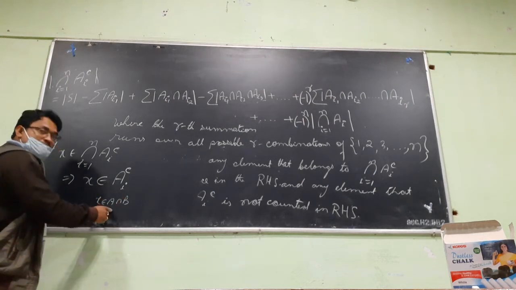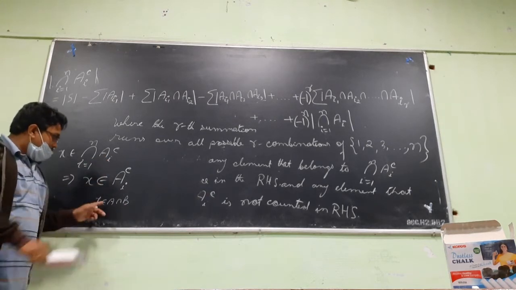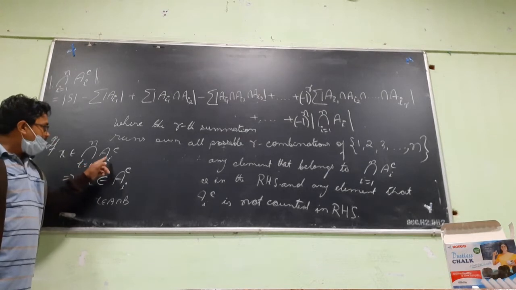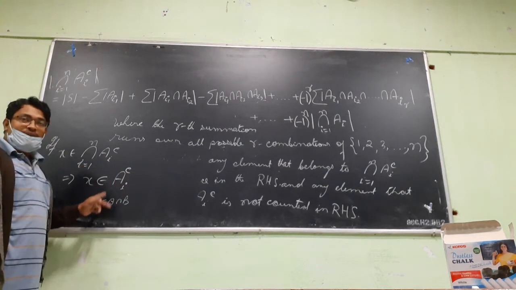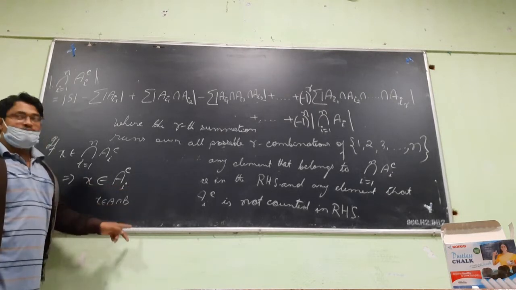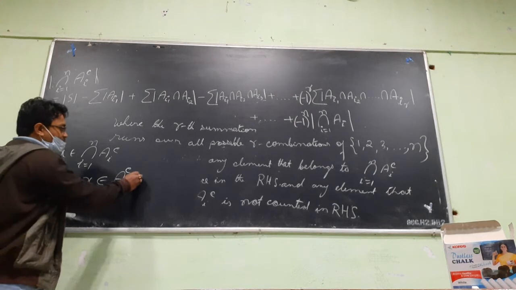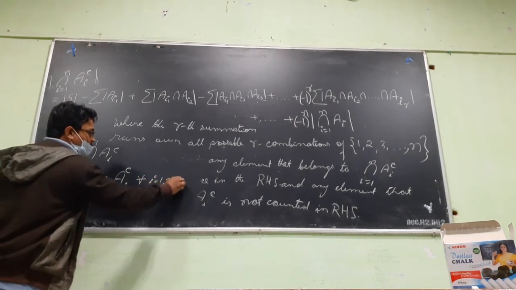X belongs to A and X belongs to B. So if there are n sets here, X belongs to A1 intersection A2 intersection A3 up to An. That means X belongs to A1 and X belongs to A2, X belongs to A3. So we write it in the short form as this: X belongs to A_i complement for all i equal to 1 to n.